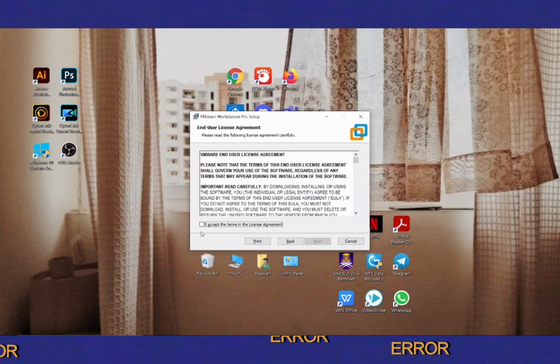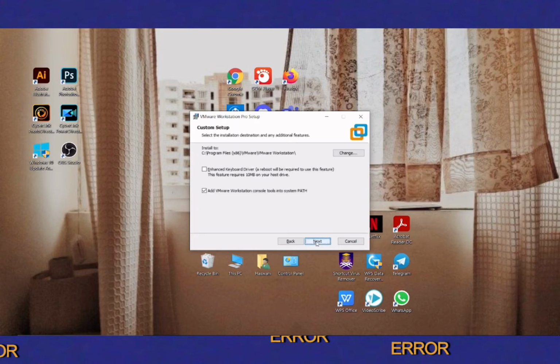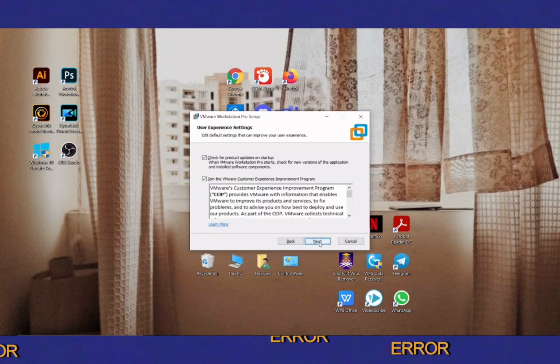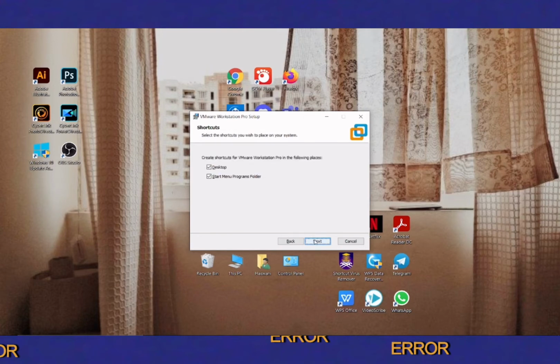Okay, choose I accept the terms in the license agreement and then click next. Okay, for this one I'm going to choose add VMware Workstation console tools into system path, and then I will click next. And then tick check for product updates on startup, and then you can also tick join the VMware customer experience, and then click next.